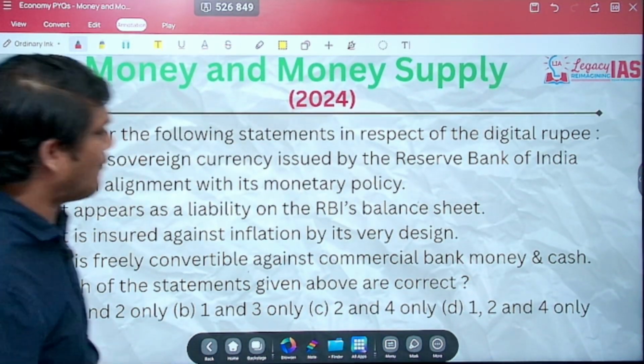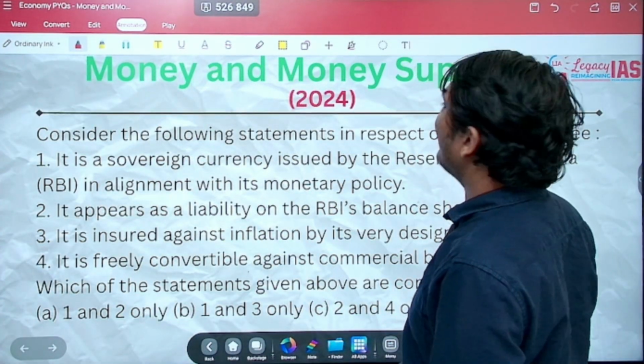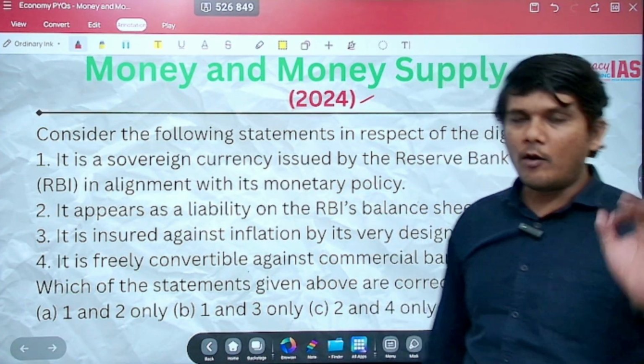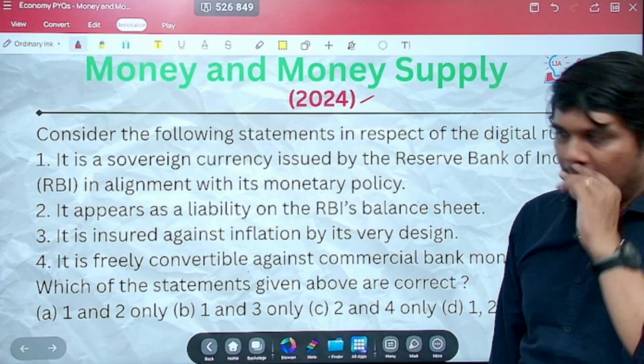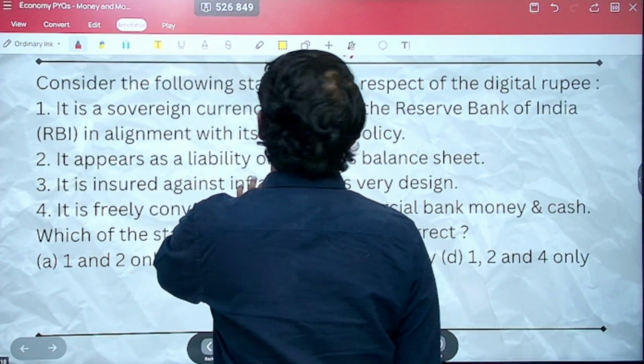As I said, in 2024 also the question has been asked. Let us have a look at this question. Money and money supply, 2024. So almost every year it is being asked. Let's see. Consider the following statements in respect of the digital rupee.